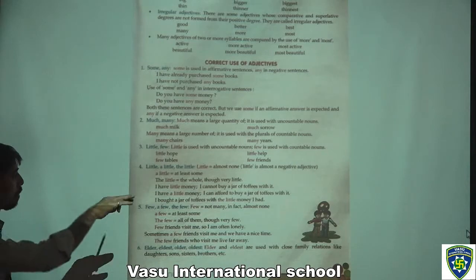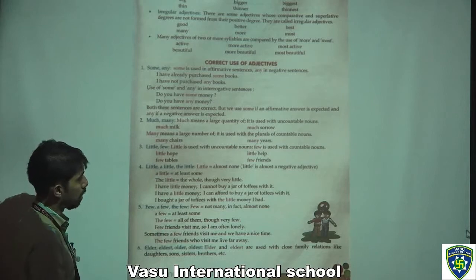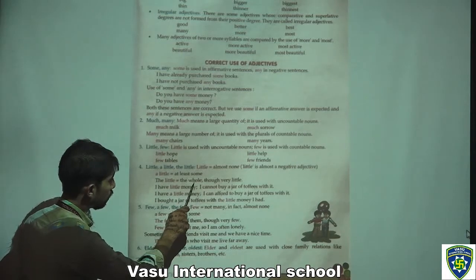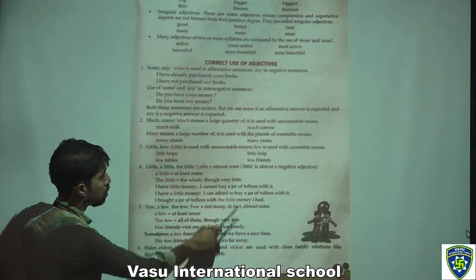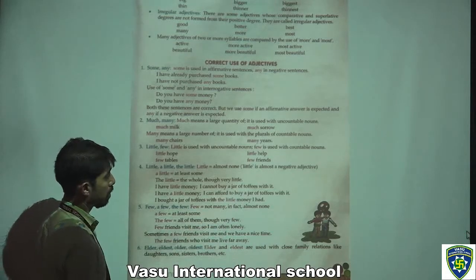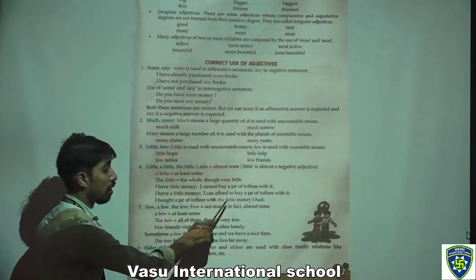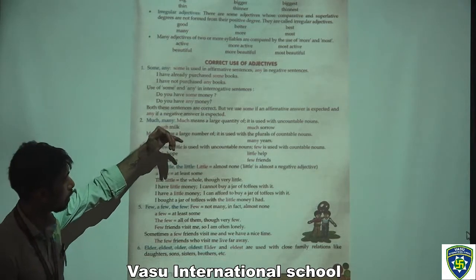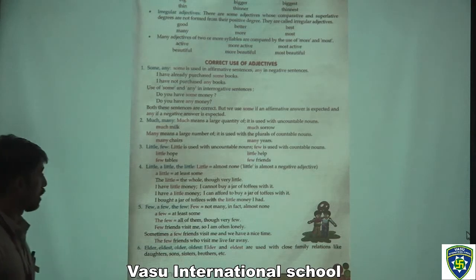Now after that we have little, a little, and the little. We have to compare these three, with the prefixes a and the added before. A little means at least some. The little means the whole, though very little. I have little money, so I cannot buy a jar of toffees with it. I have a little money, so I can afford to buy a jar of toffees with it. I bought a jar of toffees with the little money I had. These are the formations of little, a little, the little. Little is almost a negative adjective.